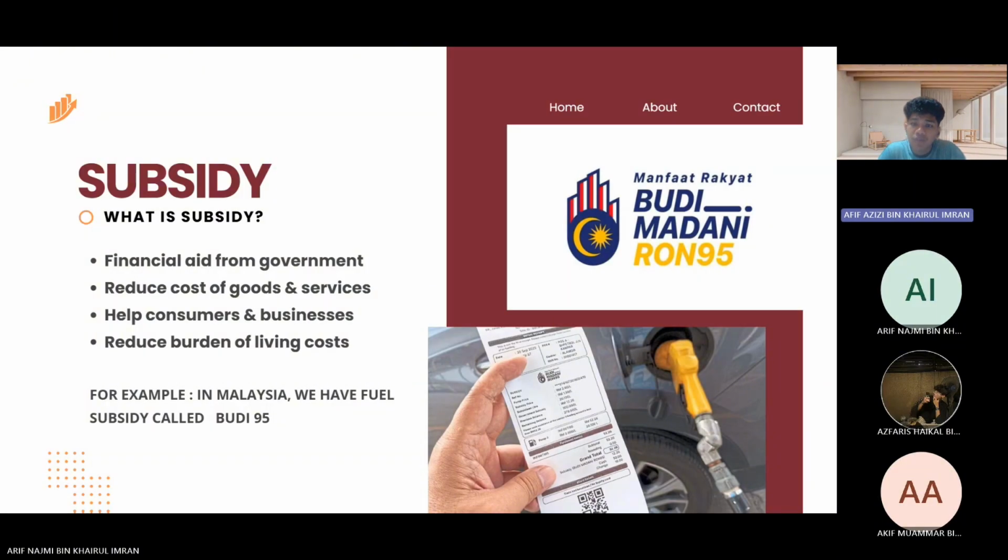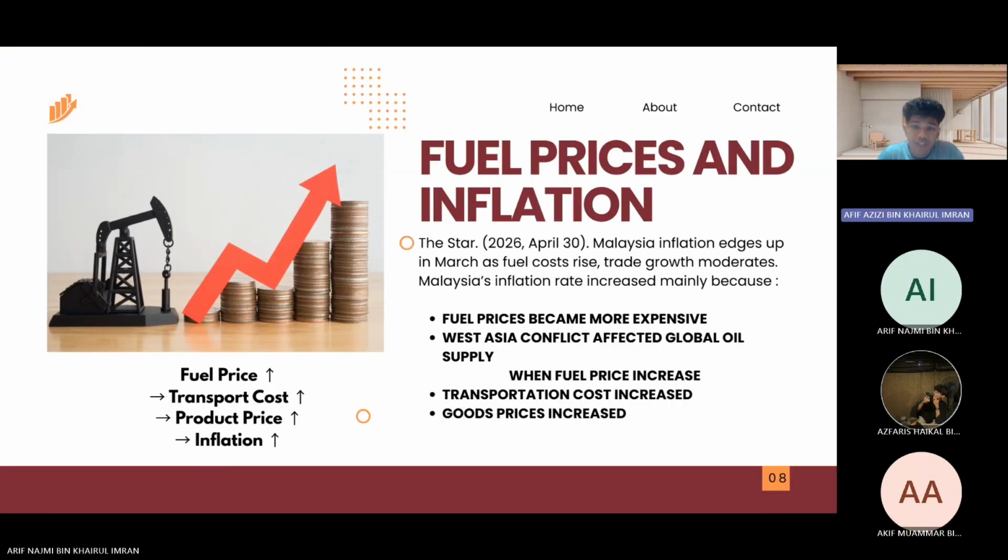In Malaysia, the government provides subsidies for things like fuel and basic necessities to help reduce the burden on the rakyat. So next, just like Arif said, the inflation rate increased mainly because fuel prices became more expensive. One of the reasons for the increase in fuel prices was the conflict in West Asia, which affected global oil supply and caused global oil prices to rise. When fuel prices increase, transportation and business operating costs also increase. As a result, the prices of goods and services become more expensive for consumers.